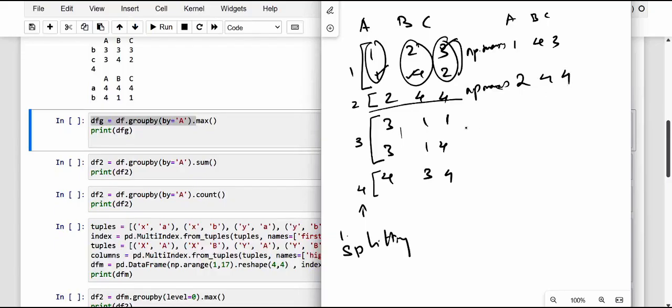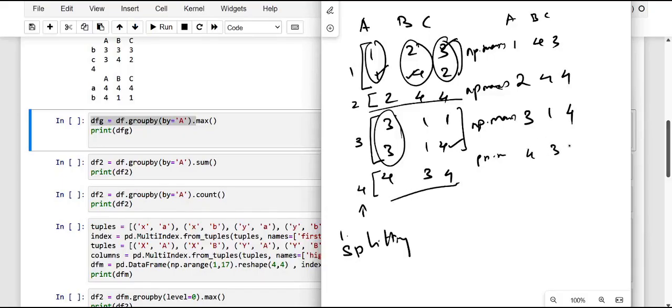When we apply np.max to group 3, kindly have a note of it: among these 3 is the maximum, 1 is the maximum, and among 1 and 4, 4 is the maximum. We make it like this. And for np.max of group 4, there are no further changes.